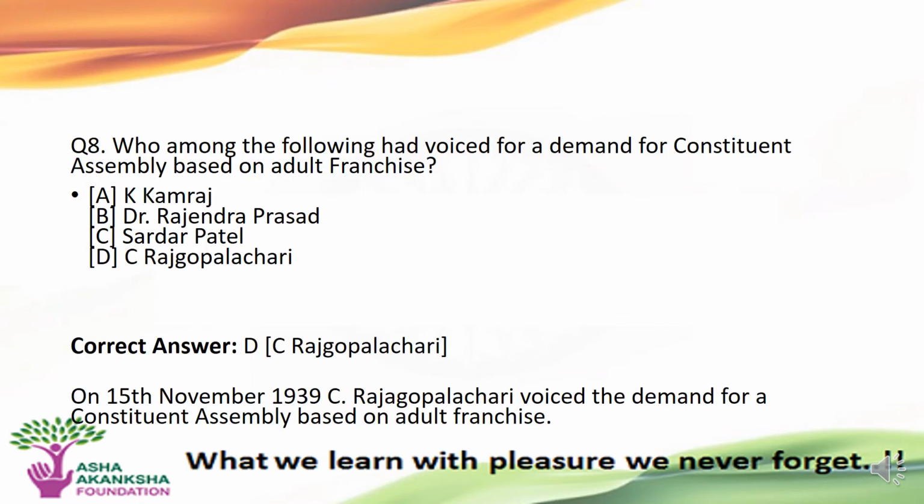The next question is, who among the following had voiced for the demand for Constituent Assembly based on an adult franchise? Options are A. K. Kamaraj, B. Dr. Rajendra Prasad, C. Sardar Patel, or D. C. Rajgopalachari. The correct answer to this question is option D, that is C. Rajagopalachari. On 15 November 1939, C. Rajgopalachari voiced the demand for a constituent assembly based on the adult franchise.